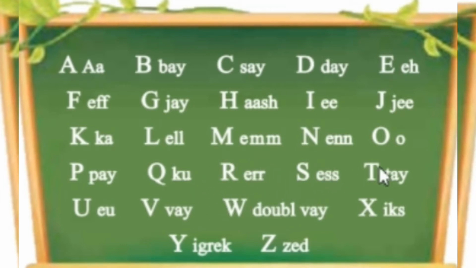S, T, U. U, EU. In English, it's U, but in French, EU. You can see EU, EU. V, W. You can see this is V, and there is twice V, so that's why it is called W. X, Y, Z. So it was the pronunciation.